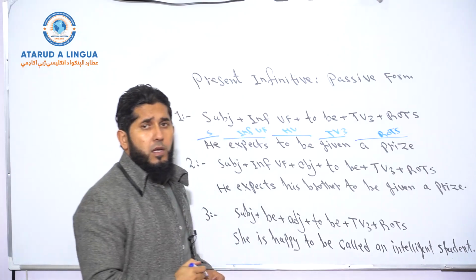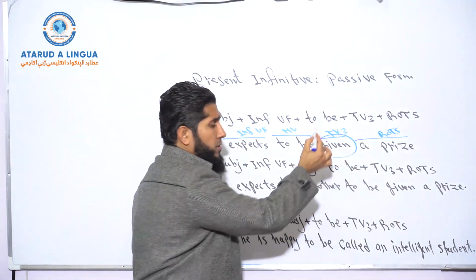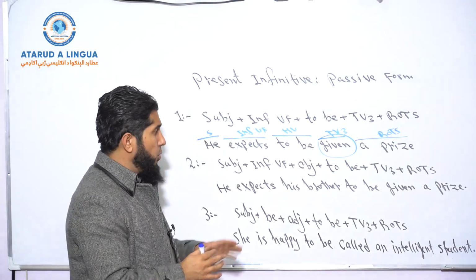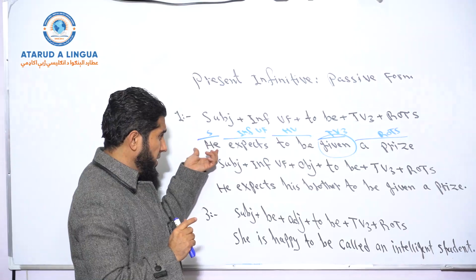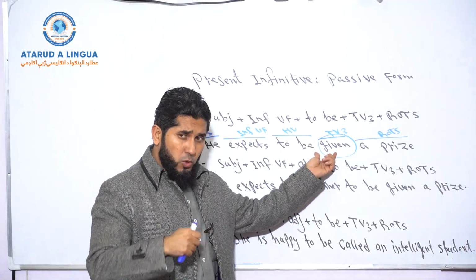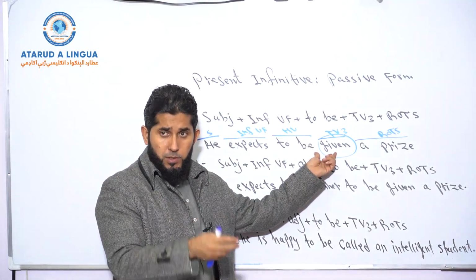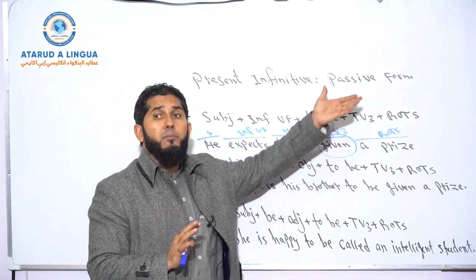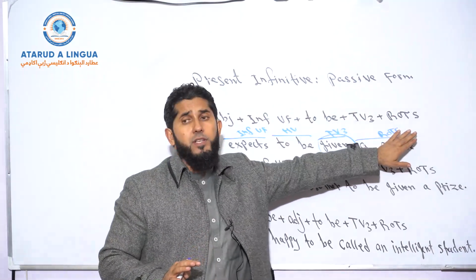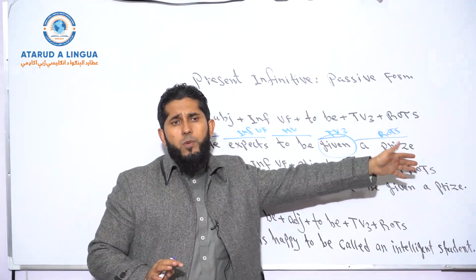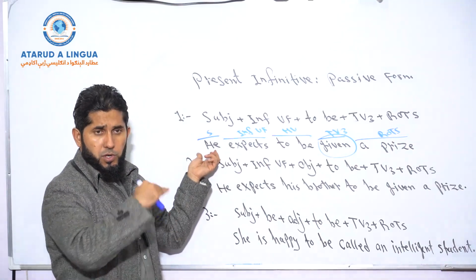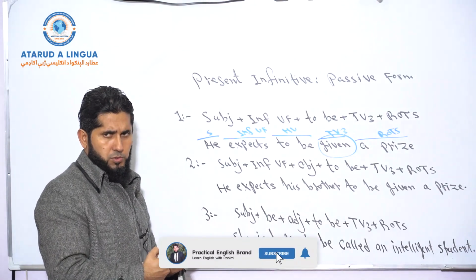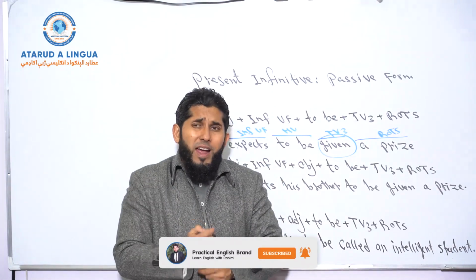Now, this is the action. This is the main verb which shows action in this sentence. But what do you think? Is the subject he the receiver of this action or the doer of this action? Not the doer of the action. So the action is done by someone else. But the by phrase is not mentioned here. Why? Because the focus, according to this sentence, is on the receiver of the action, not on the doer of the action. Understood? So he expects to be given a prize.